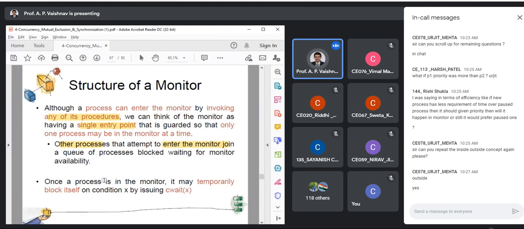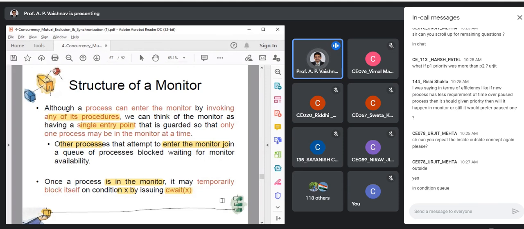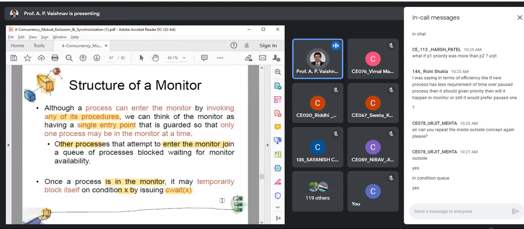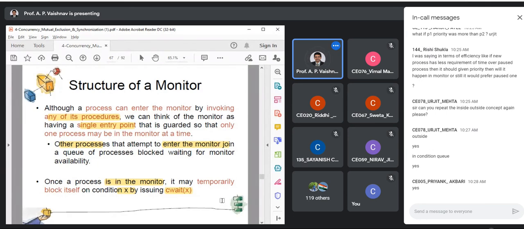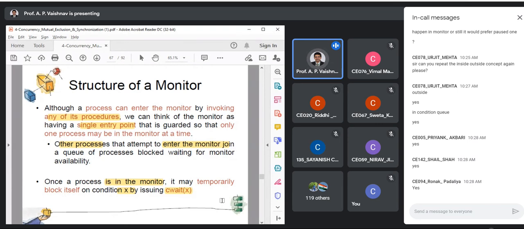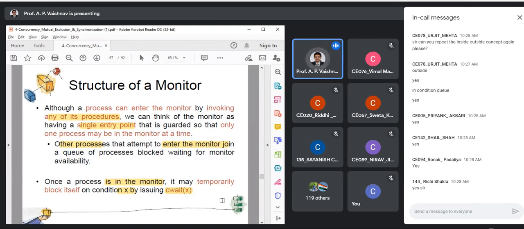Once a process is inside the monitor, it may temporarily block itself on condition X by issuing c wait. Understand the statement. So while you are inside the monitor, you can block based on some condition. Is that much clear? Yes, you will go to the condition queue. That's correct, Urjit. All of you are clear up to this? Yes. So the c wait function cannot be called from outside, right? When you are inside, then only you can call it. That is one point.